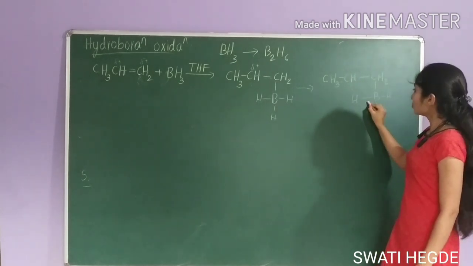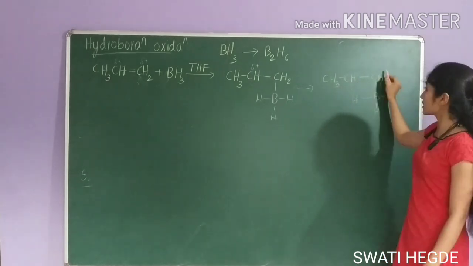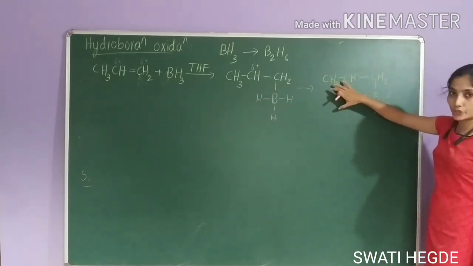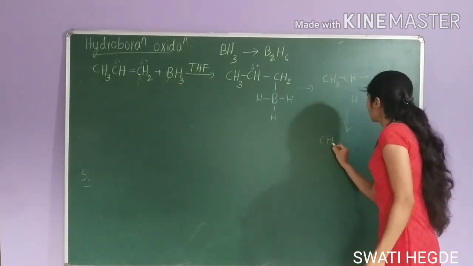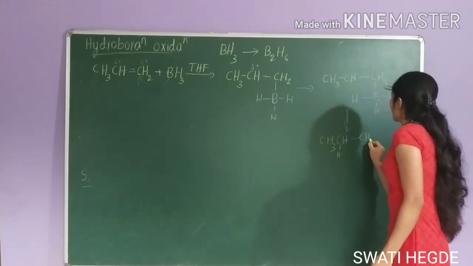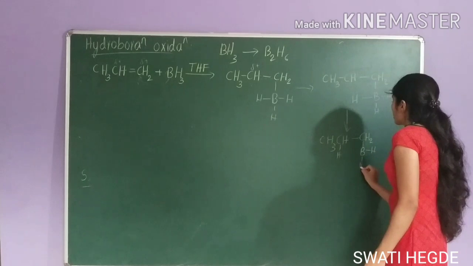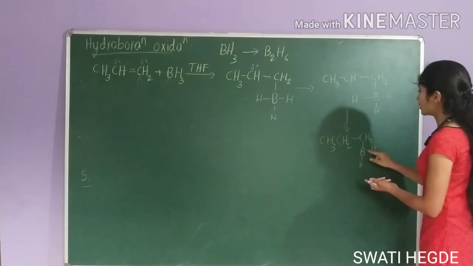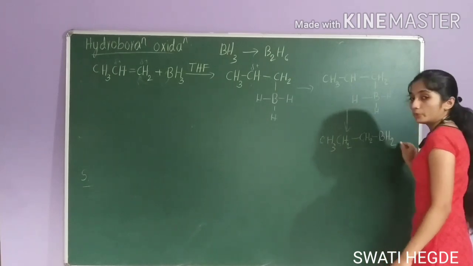In next step, this bond will break and formation of bond between carbon and hydrogen will take place. This is 4-member transition state. During hydroboration oxidation, 4-member transition state will be attained. Next step is CH3, CH, H, CH2, B, H, H. Or I can directly write it like this: CH2, BH2. Hope you understood this.